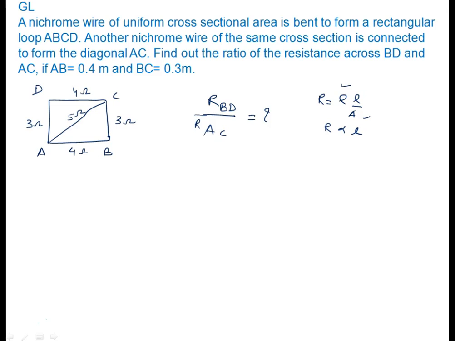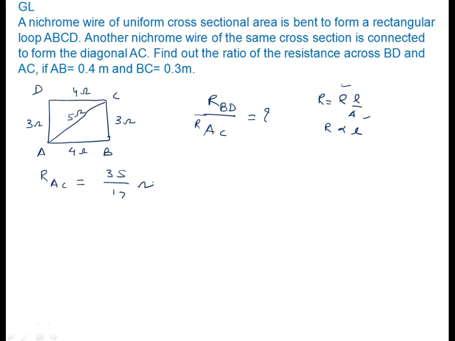Now, I think it is very easy to calculate resistance across arm AC. I need not explain it. There are 3 resistances, 7 ohm, 5 ohm and 7 ohm, and they are in parallel. So you can use the formula 1 upon R1 plus 1 upon R2 plus 1 upon R3, or 1 upon 7 plus 1 upon 5 plus 1 upon 7, and you will solve it and get the result 35 by 17 ohm.